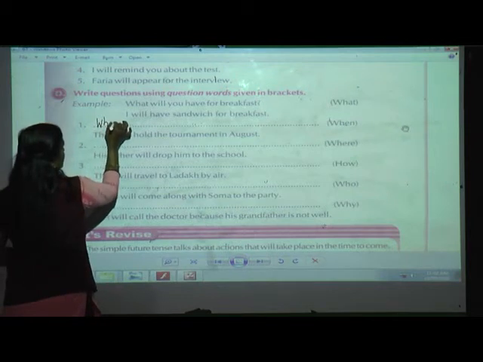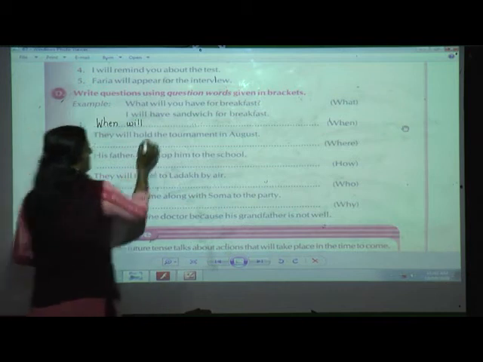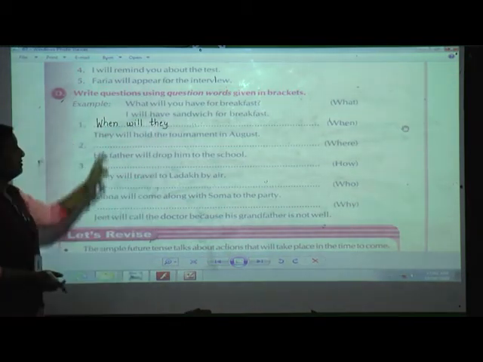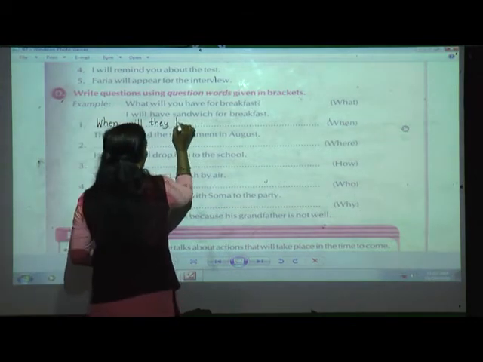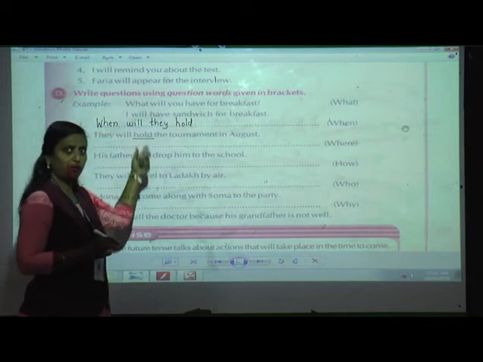So how are we going to write the question? When, then will, then subject, they. Can you see now how I have done? First question word, then will, then subject. When will they hold? Hold is a verb. Already it is in original form, the same as it is.